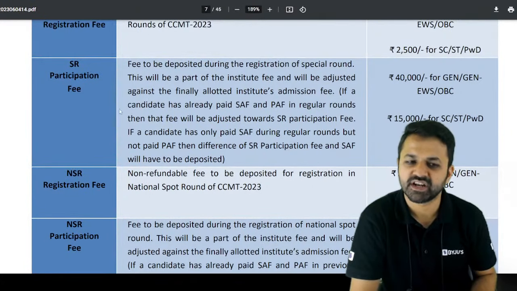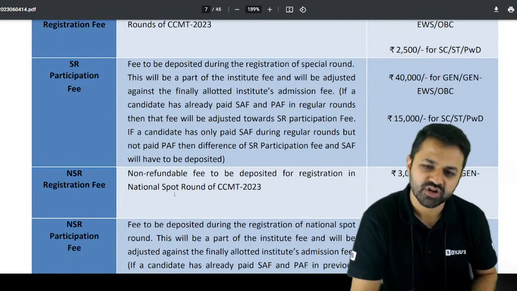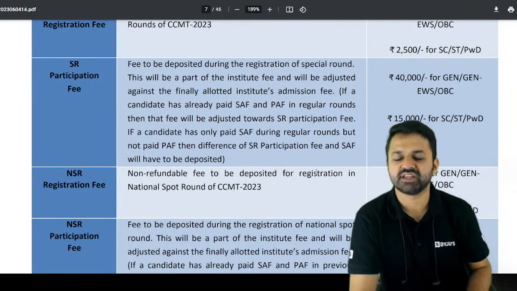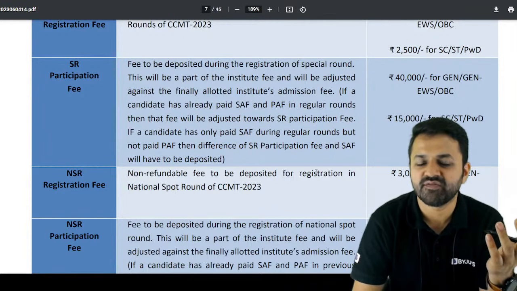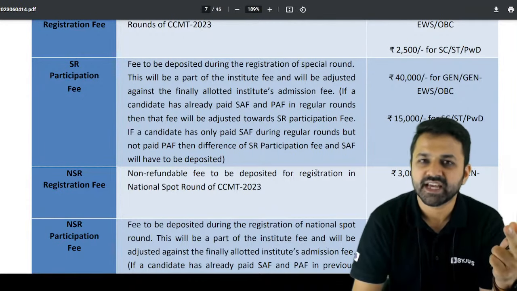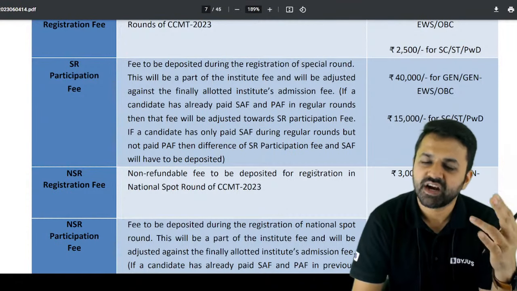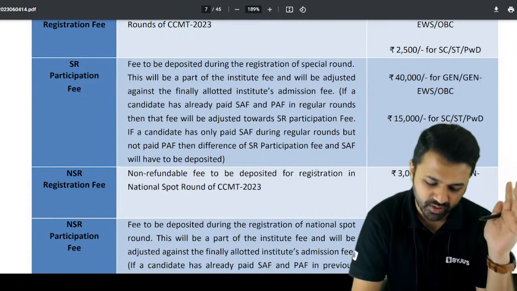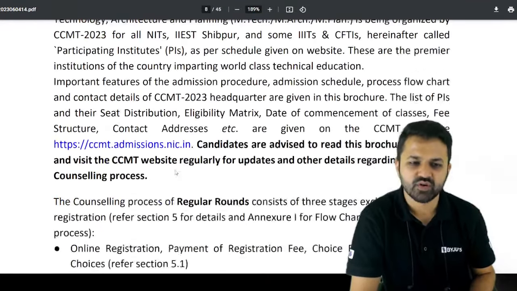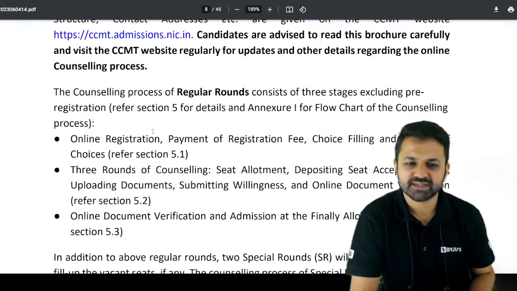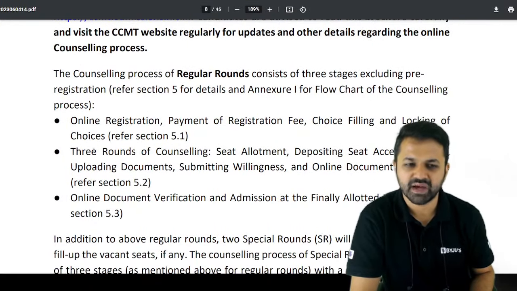This is for the special round, and if you are going for the sport round, then again you have to pay the 3,000. Means you will be paying 9,000 non-refundable: first for registration, second for the special round, third for the sport round, if you are going up to the sport round. Okay, so in this way you will go, and you can read all this PDF line by line.